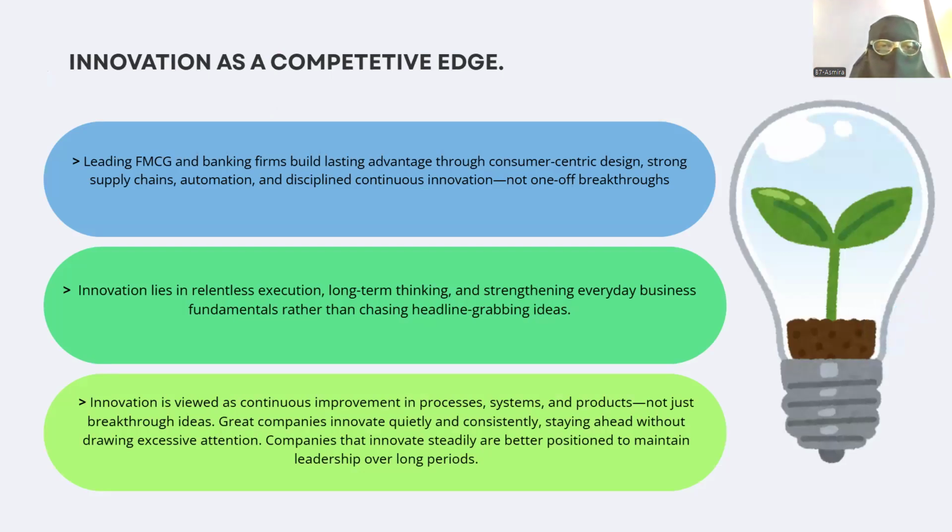This slide represents innovation. It shows that innovation is not one big idea. Companies can grow by small and continuous improvements. They should focus on customers and automation. For example, FMCG businesses are focused on improving packaging and distribution, while banks like HDFC Bank focus on improving technology. Next slide.